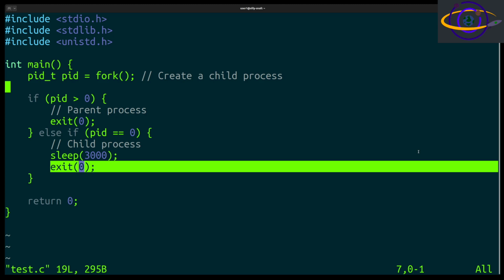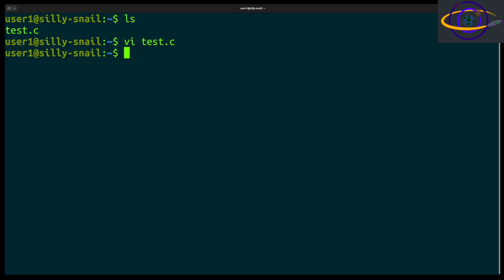The parent process's PID will be the PPID of the child process. So if you kill the parent process, the child process is going to be adopted by systemd, which has a PID of 1, so the parent process of the child process will be 1, and we'll show you that in just a second. But first, let's go ahead and compile this.